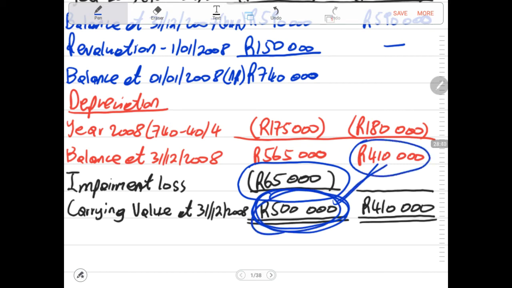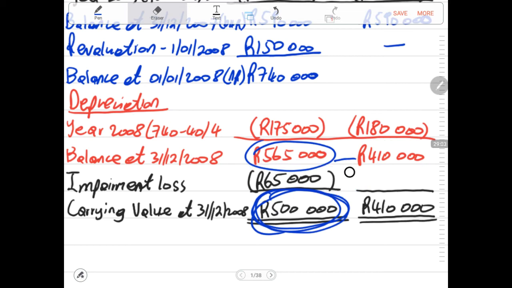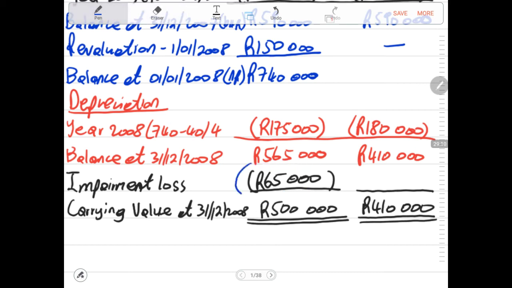So how do we limit that? We limit the amount of the impairment that we must take into account. It must be to such an extent that the impairment does not reduce the carrying amount of this asset to less than 410,000 rands. So we have to keep an eye on the carrying value of our asset under our historic column.